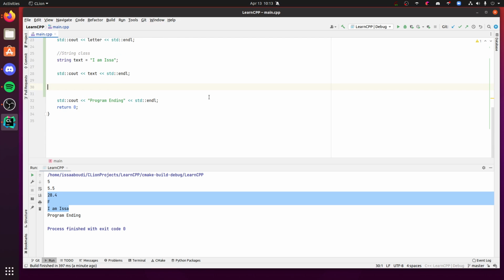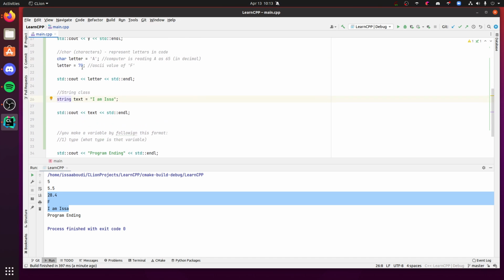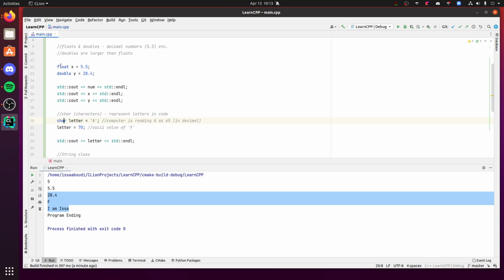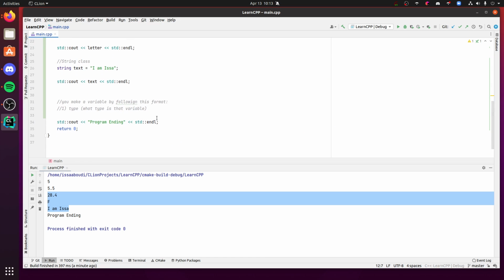So generally, just for reference, you make a variable by following this format. The first one is the type. What type is that variable? If it's a string, we give it the type string. If it's a char, float, int, all that.